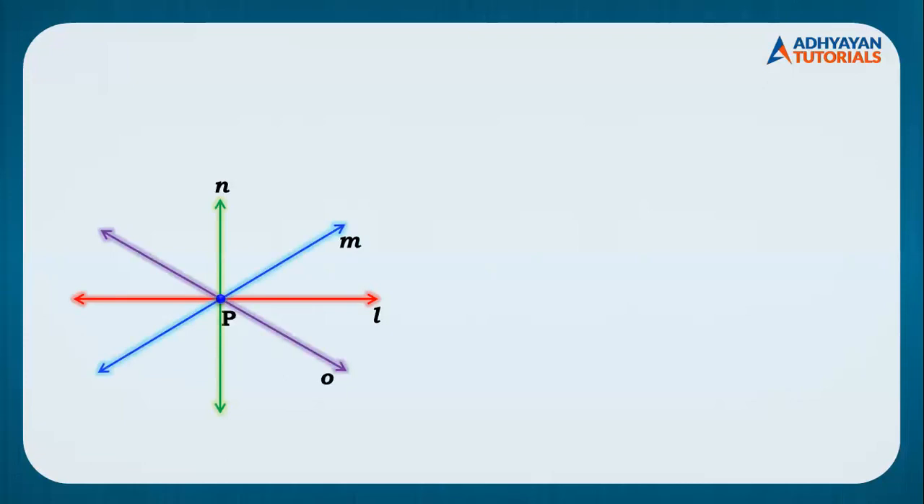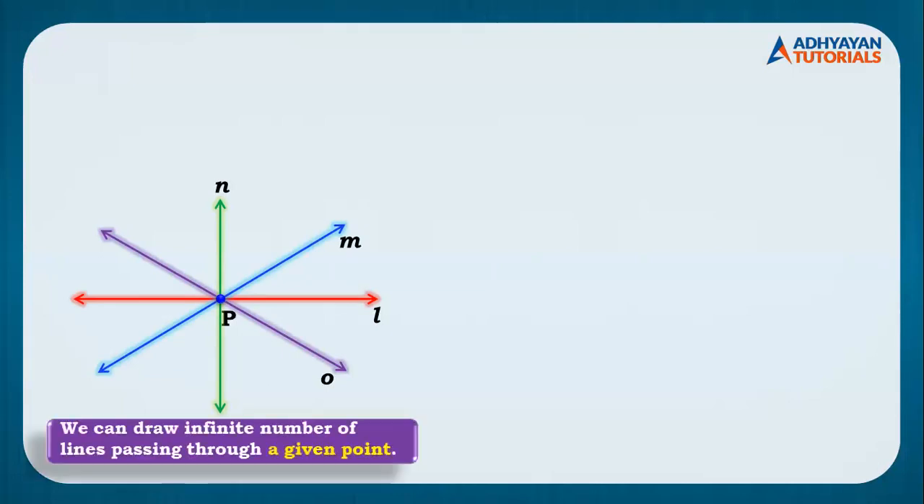Now, children, there is this point P on the screen, and I hope everybody is able to visualize it, right? Tell me how many lines can I draw through this point P? The answer is infinite. I'll show it to you on the screen as well. Line L, line M, line N, line O, and so on and so forth. There are so many lines which we can draw passing through this point, right? So we can draw infinite number of lines passing through a given point.